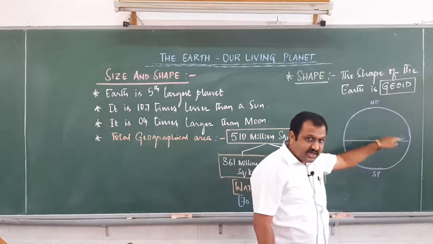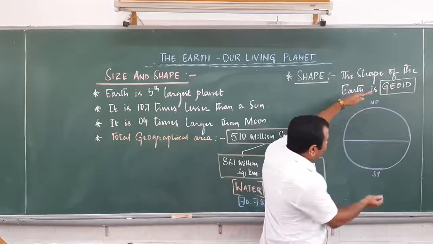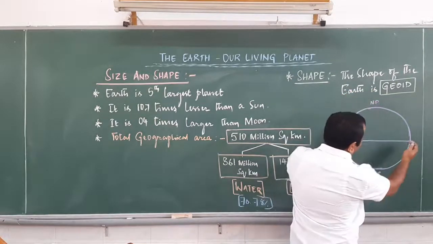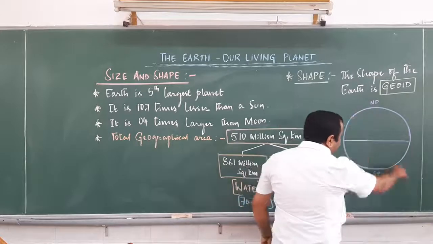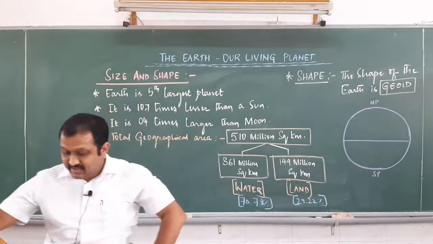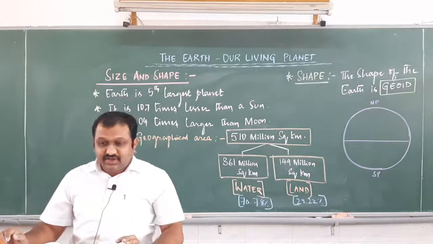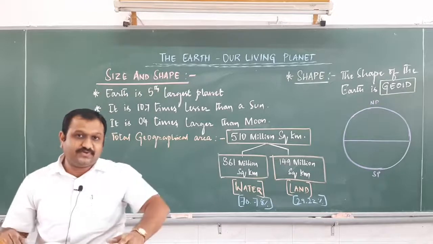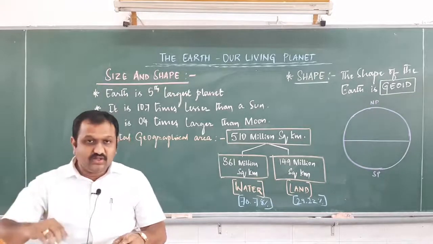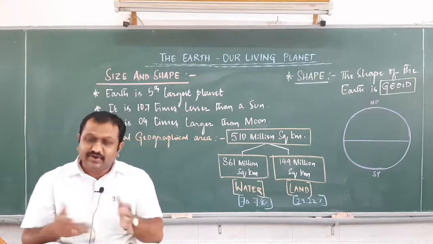Seeing this diagram, we can see that it is not round in shape. Literally, geoid means earth shape. We use this word in this context, so we call it earth-shaped or geoid-shaped.